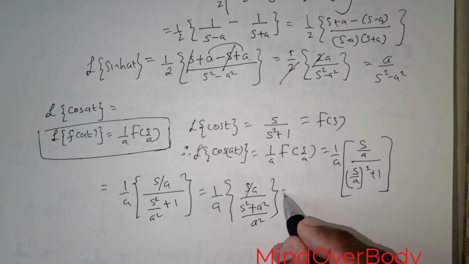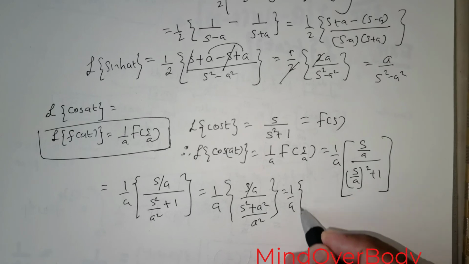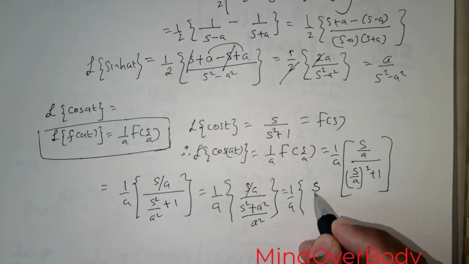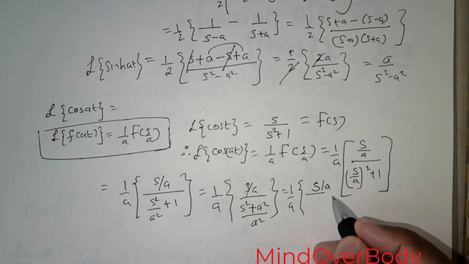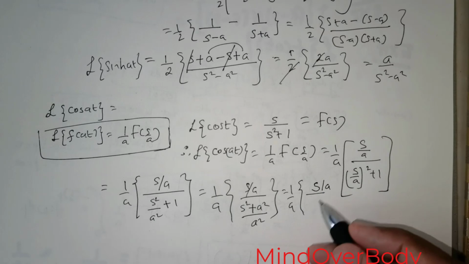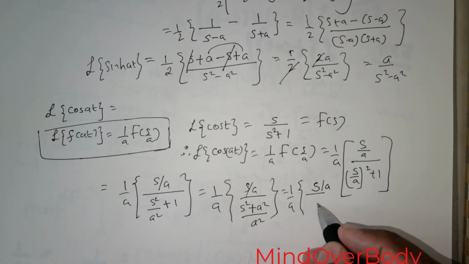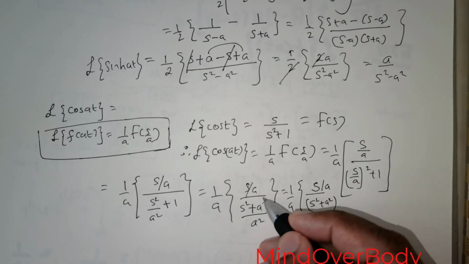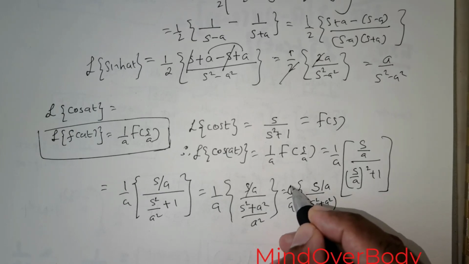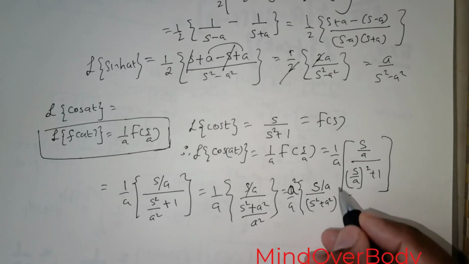I can rewrite this as 1 over a. Now I move the a to the denominator. If I were to flip it, this will go up to the numerator, so this 1 I'm going to rewrite as a squared.